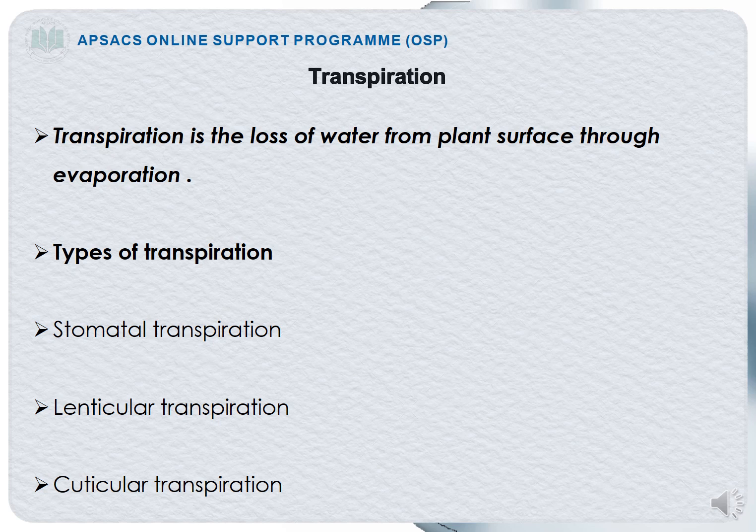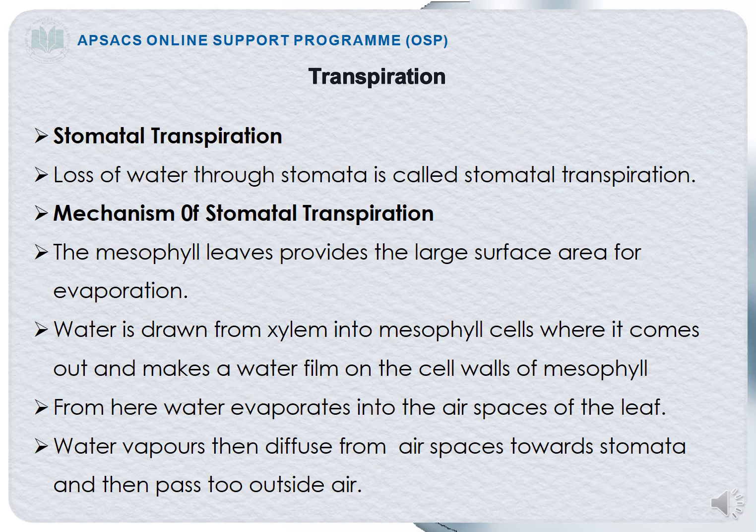Types of transpiration are stomatal transpiration, lenticular transpiration, and cuticular transpiration. First, we will be discussing stomatal transpiration. You all know about the stomata that are present on the surface of the leaves in the form of small pores, which help in the exchange of gases as well as in transpiration. Stomata are guarded by two guard cells as well. They are open during the daytime, and at night the stomata are closed.